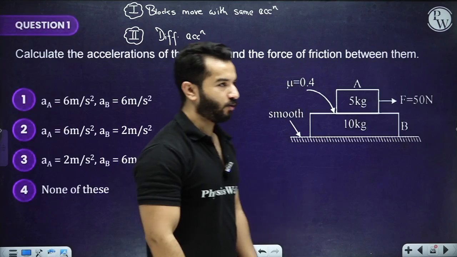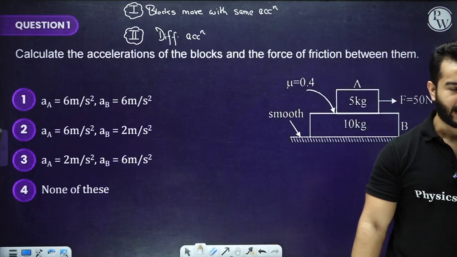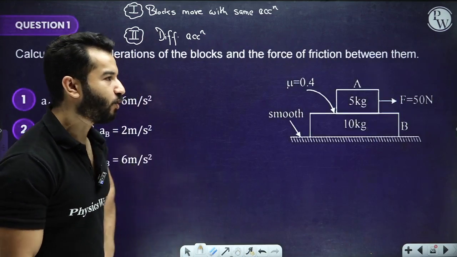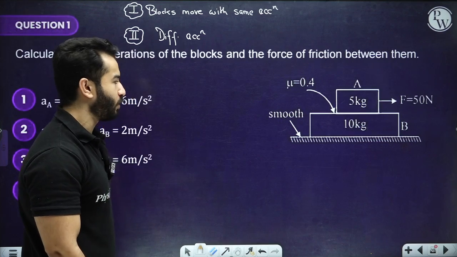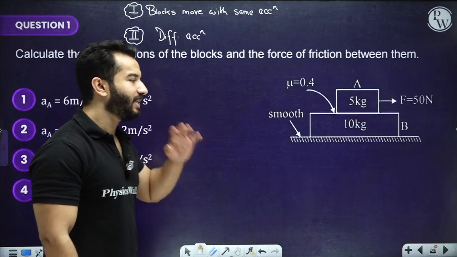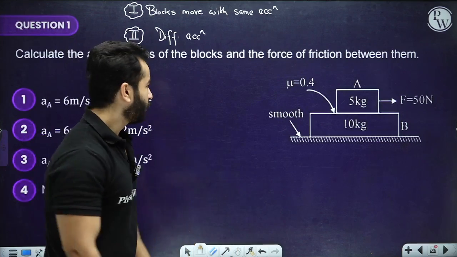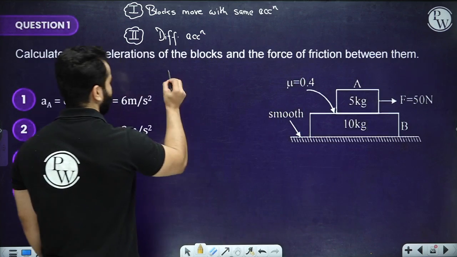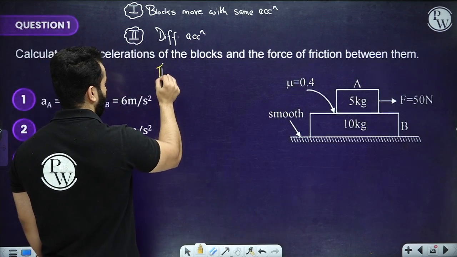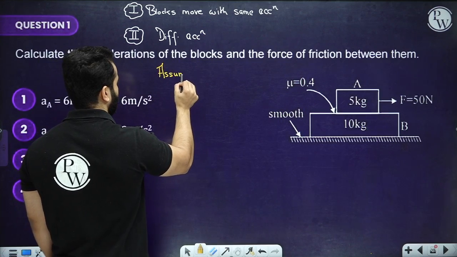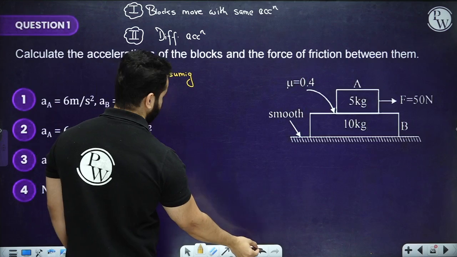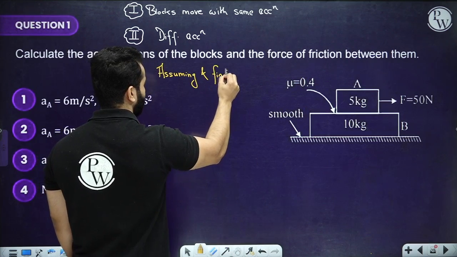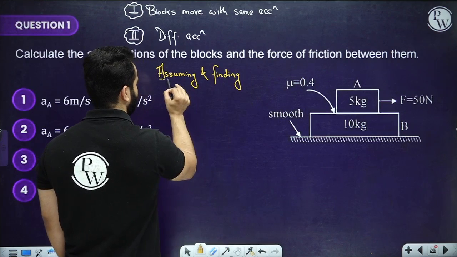These are the two scenarios. Now, how to find out which is the case? This is the way we are going to start solving these problems. The first thing is to assume that they are moving with a common acceleration, so we start by assuming and finding the common acceleration.